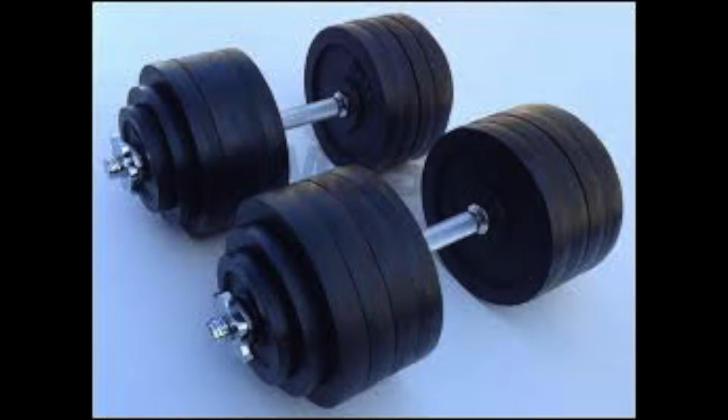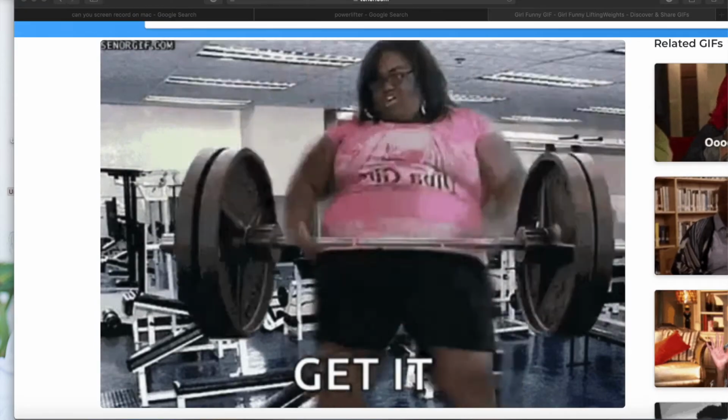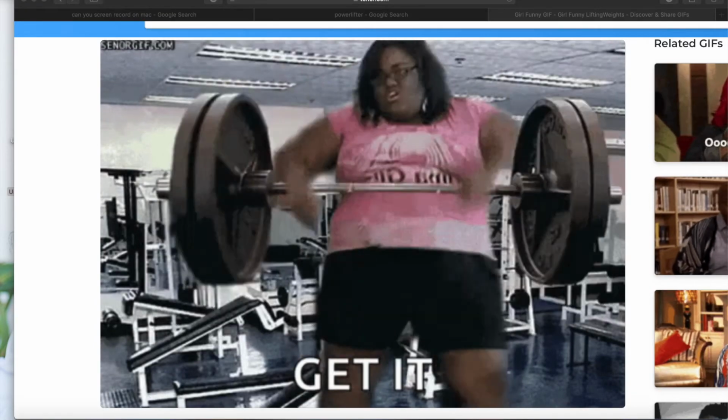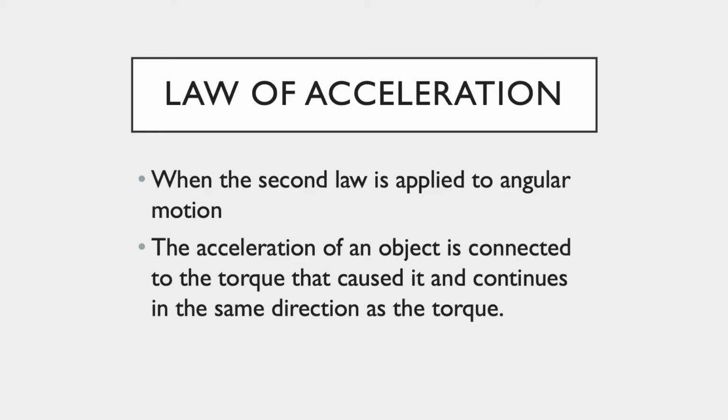This example only works if the person is exerting the same amount of force onto the object. Applied to angular motion, the second law states the angular acceleration of a body is proportional to the torque causing it and takes place in the direction to which the torque acts. Acceleration in this case equals T for torque over I for inertia.